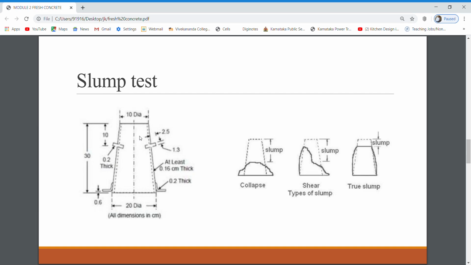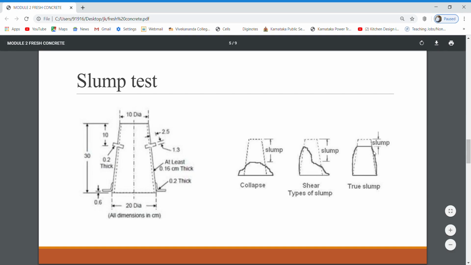The vertical subsidence is known as slump. Okay, the vertical subsidence from the top surface, that is how much height subsidence has happened, that is called as slump. And here you can observe different types of slumps. Three types here, that is collapse slump, shear slump, and true slump.